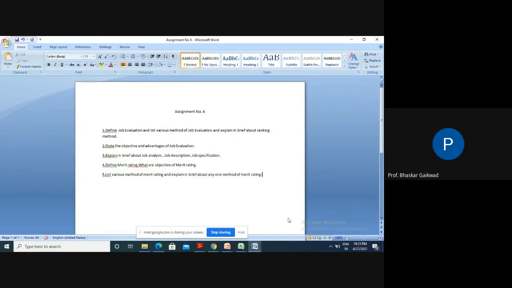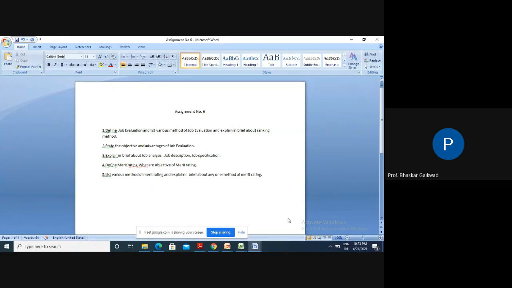Then it provides the information about counseling the employee, so that the means to overcome the weakness can be pointed out, and programs for self-improvement developed. So if we check the performance and find any weakness in the workers, we can rectify it, we can minimize this, and we can promote them for self-development purposes. We require this merit rating.